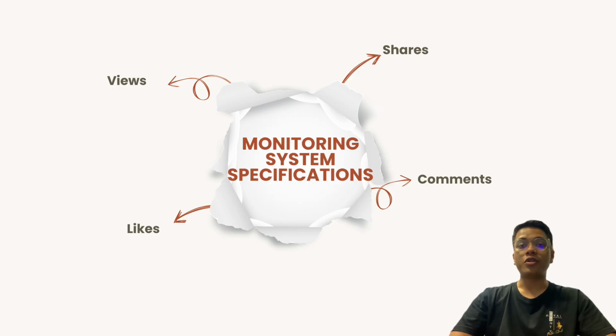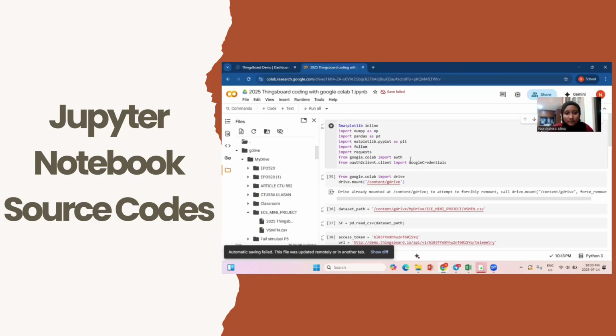Lastly, we also monitor comments. Comments show how often people reply or talk about a post. They help us see which posts get people talking and sharing their opinions. This also helps us tell the difference between people just looking at a post and those who are really interested and getting involved.